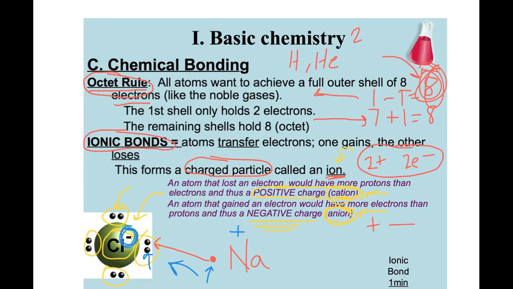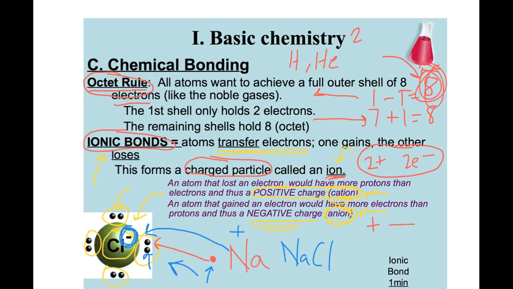Well, I know you guys have always heard that opposites attract. So this positive sodium will now be attracted to the negative chloride ion, and that's what gives you NaCl, or salt.